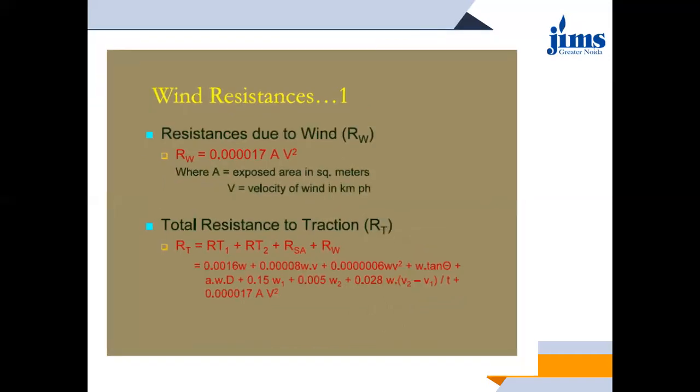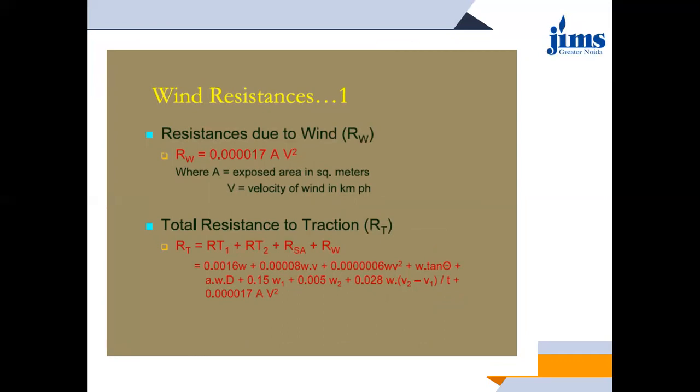So this resistance due to wind, Rw, will be given as 0.000017 into A V square, where A is the area exposed in square meters and V is the velocity of wind in kilometer per hour.